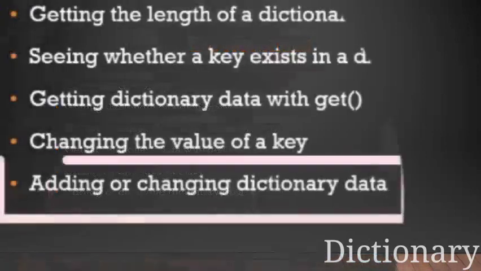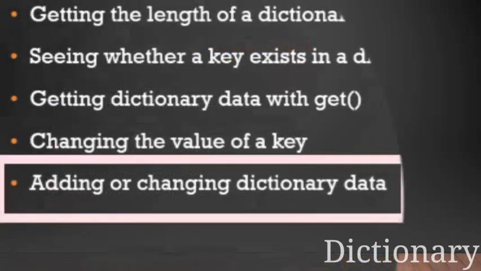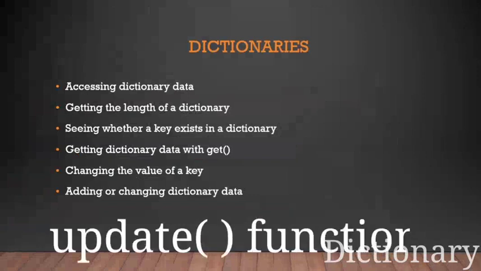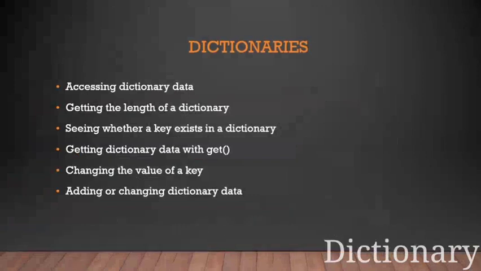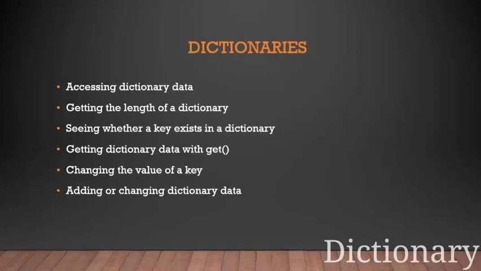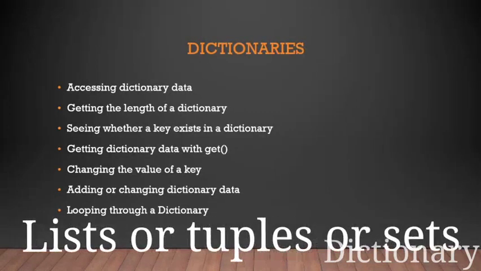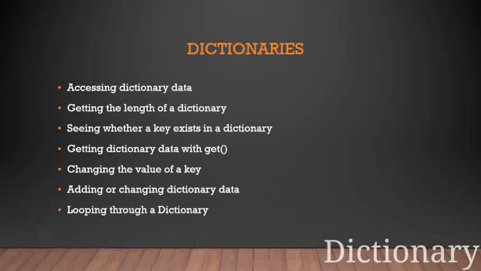We can also add to or change the dictionary itself. We had used the update function, right? So we can use the update function to add new keys and the values associated with them. We'll see the syntax again. Along with this we can loop through dictionaries, similar to how we saw looping through lists, tuples or sets, with the same kind of syntax.